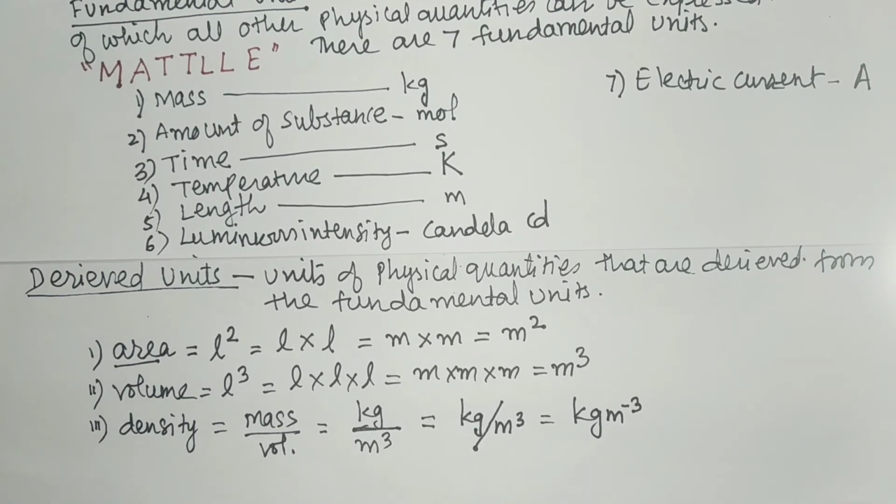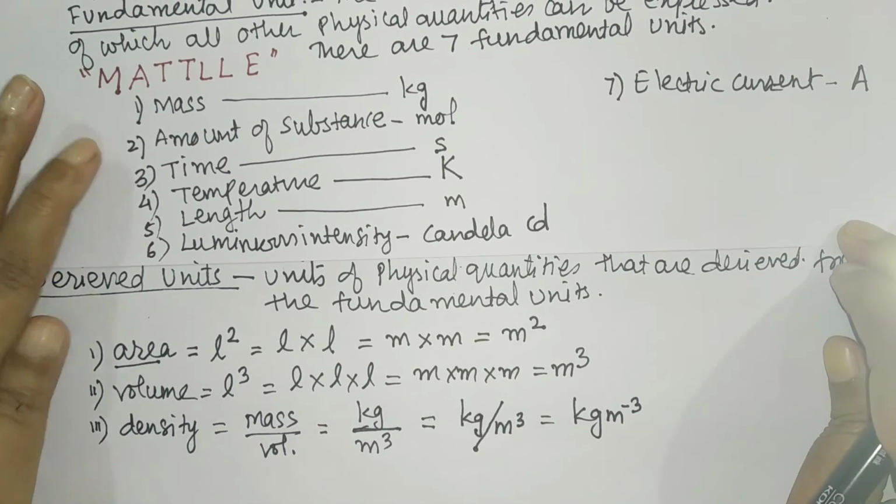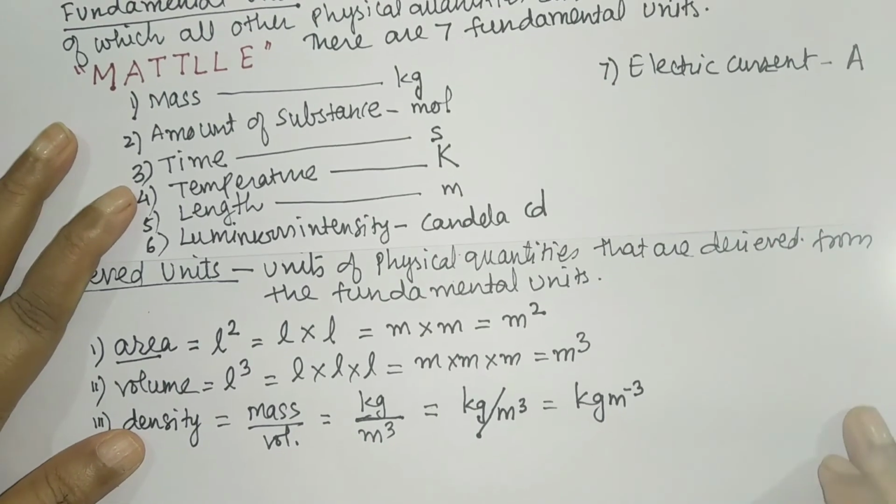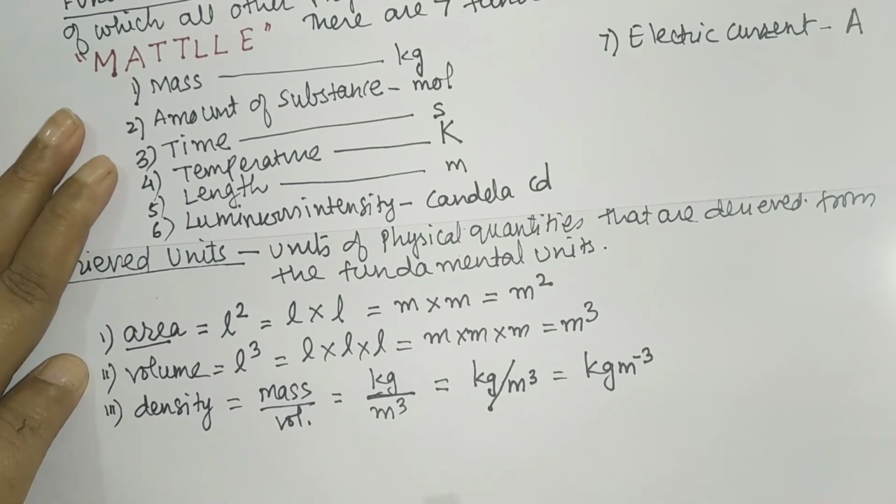Now, when you are talking about the derived units, from where we have taken help from? From the fundamental units. And therefore, the quantities which are derived from fundamental units, we call them as derived units. So, this is about the fundamental and the derived units. Let's take a quick revision on this.